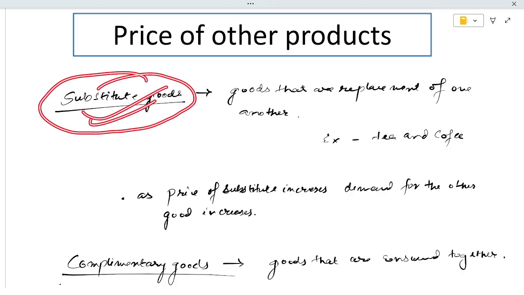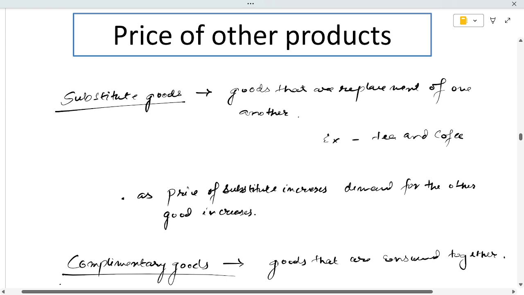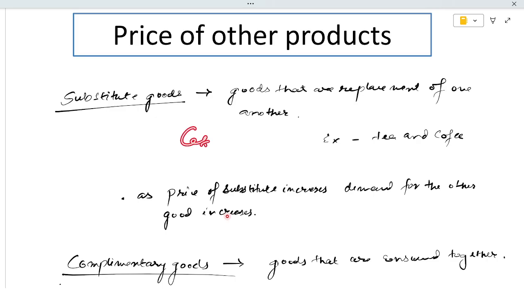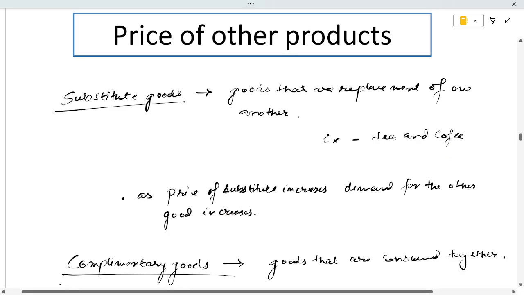What are substitute goods? As the name suggests, goods that are replacement of one another. For example, tea and coffee. Either we consider it ceteris paribus, other factors being constant, depending on your preference.